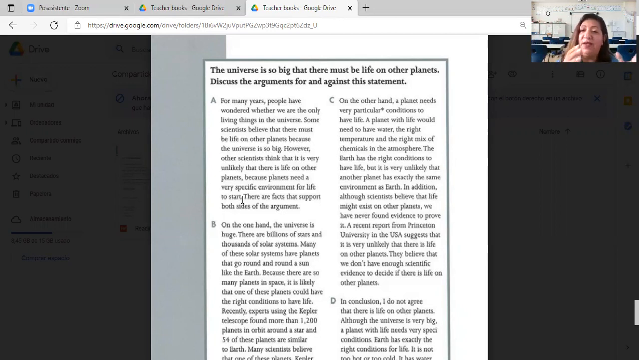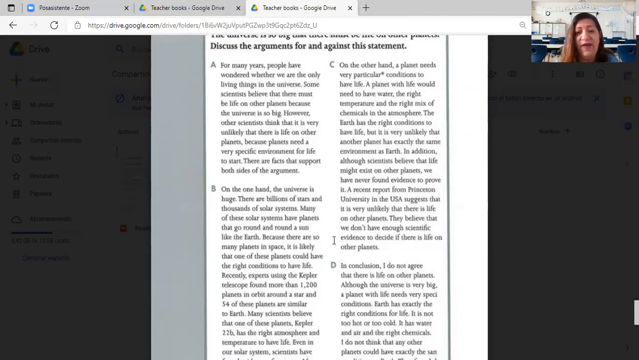So remember, alien is a life form that doesn't belong to the earth. We're not talking about those creatures with 5 eyes that are green and have 3 arms. No, it's a life form from outside this planet. That's what is called alien. So there are facts that support both sides of the argument. Yes, there are facts for both sides.